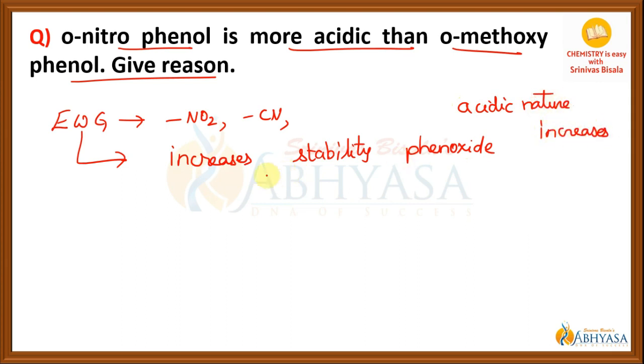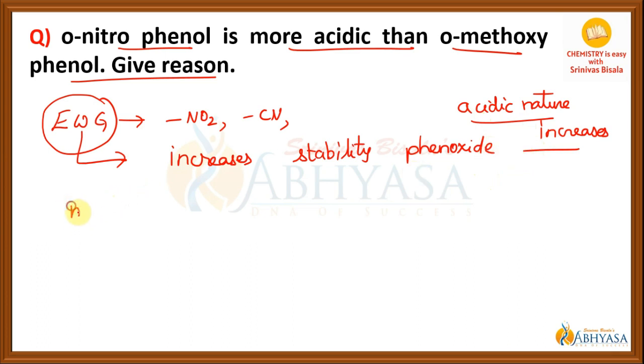I repeat, the electron withdrawing groups increase the stability of the phenoxide ion by dispersing the negative charge, because this electron withdrawing group will be pulling that negative charge towards them. And that is the reason why phenoxide ion is more stable and acidic nature is more.